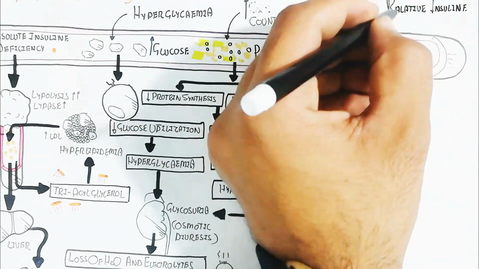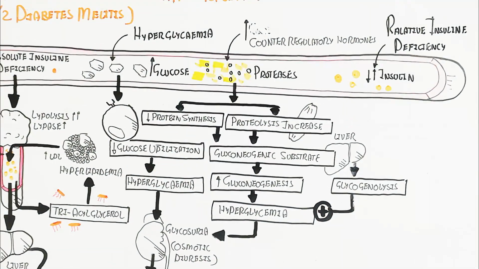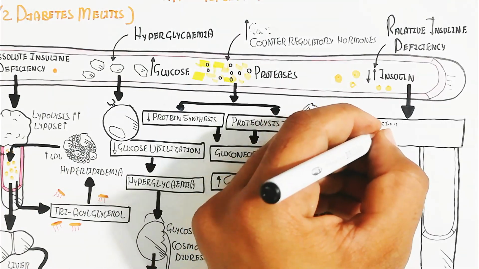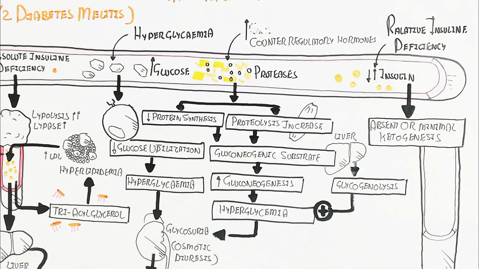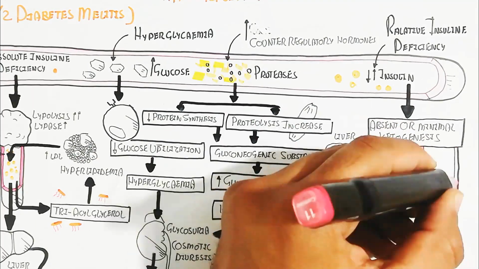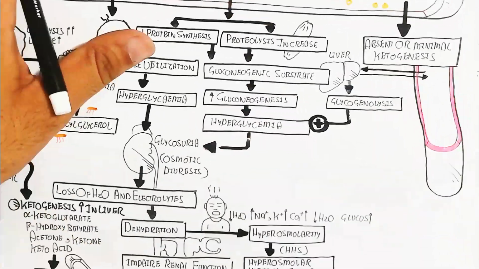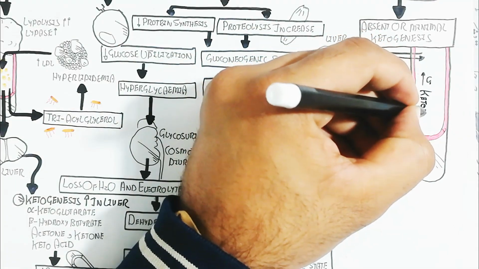Let's understand the relative insulin deficiency. Sometimes it increases, sometimes it decreases, the relative. In this way, absent or minimal ketogenesis can occur, sometimes not, but sometimes it can. In this way, the glucose can rise or glucose can go down. Hyperglycemia or hypoglycemia can occur. In this way, the ketones will rise.